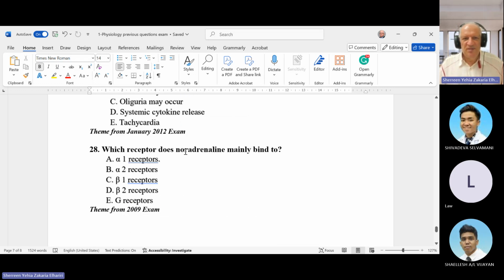Which receptor does noradrenaline bind to? So noradrenaline binds to alpha 1. Of course, all of these are related to adrenaline and noradrenaline except the J receptor. The J receptor is an inhibitory receptor in the lung, responding to stretch of the lung.